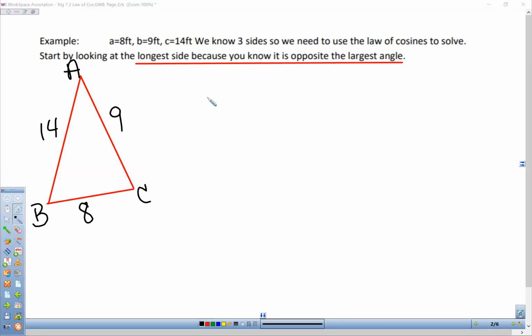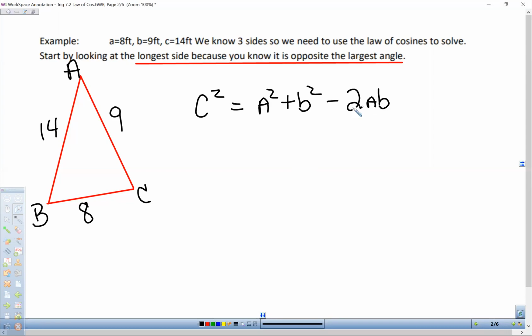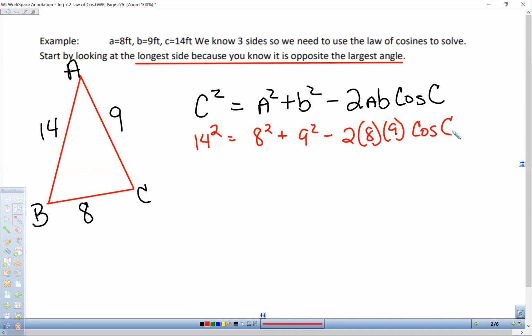So that means we're going to have C squared equals A squared plus B squared, times 2AB times the cosine of C. If you haven't figured out by now, my lowercase a's I write as a capital, but I'm sure you can see that they're different. So we're going to plug in everything we know. We know C is 14, so we've got 14 squared. And A is 8, B is 9, minus 2 times 8 times 9 times the cosine of C. If you're looking for an angle like we are in this case, you're going to have to use inverse cosine.